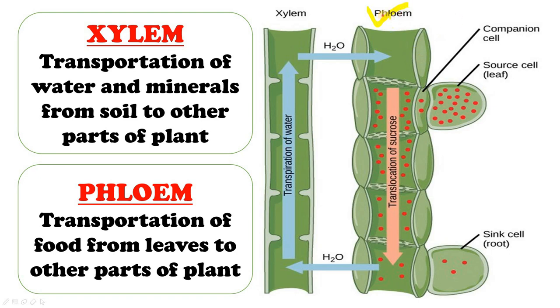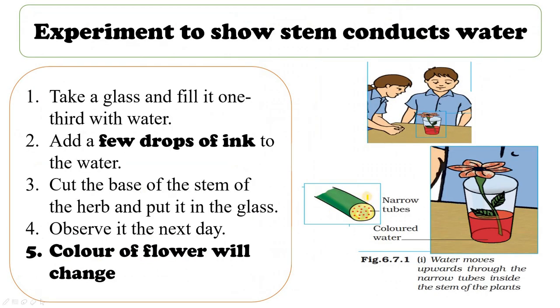Now this food is transported to other parts of the plant again by stem with the help of special tubes called phloem. So what we studied is that water and minerals are transported by xylem and food is transported to different parts of the plant by phloem. This is phloem. Special tubes present inside the stem with the help of which food is transported to different parts of the plant.